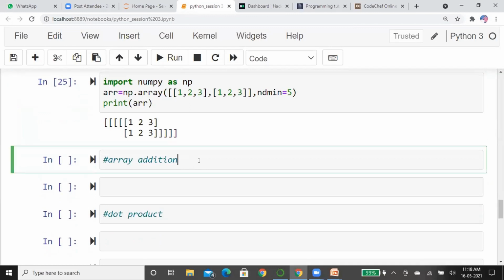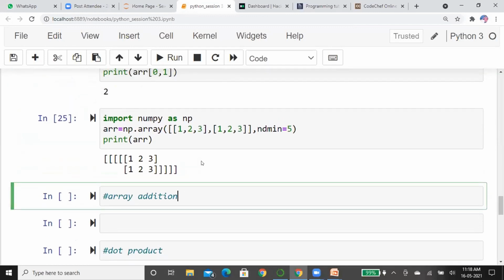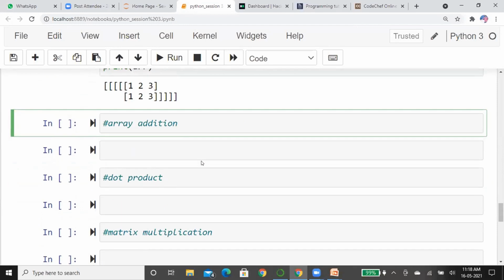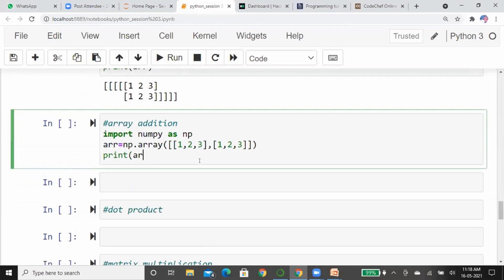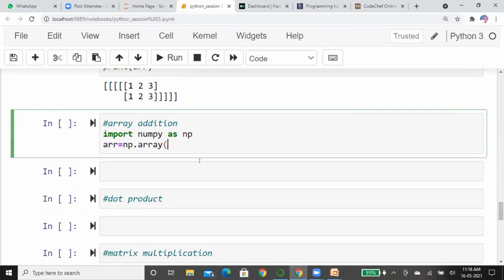Now let me show some operations in NumPy. This is an array. I will just take a simple one-dimensional array. I'm not going to such complex things like multi-dimensional arrays.